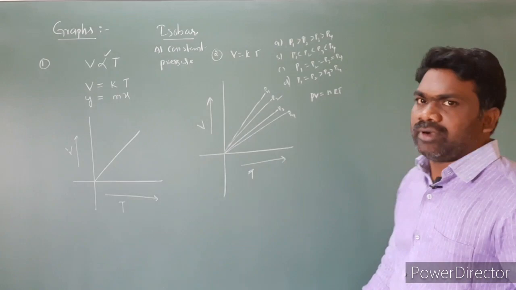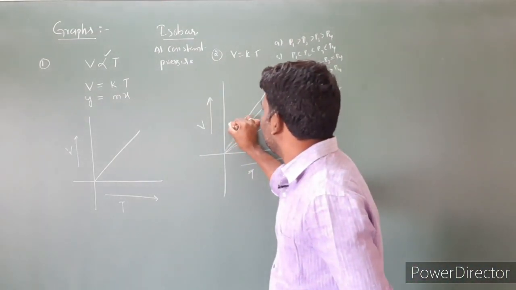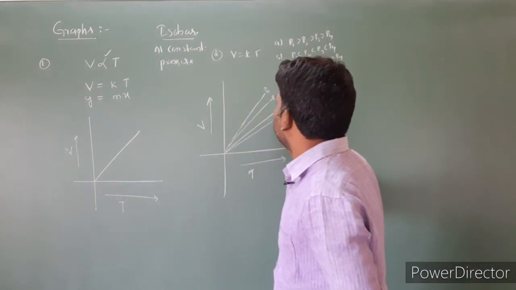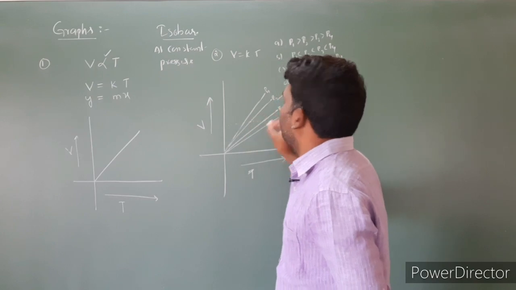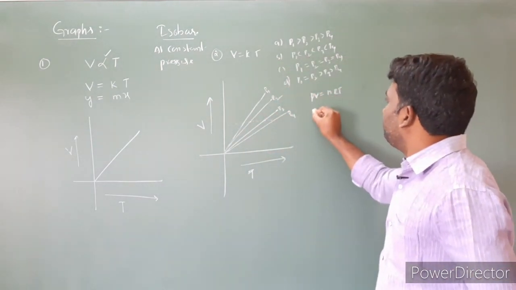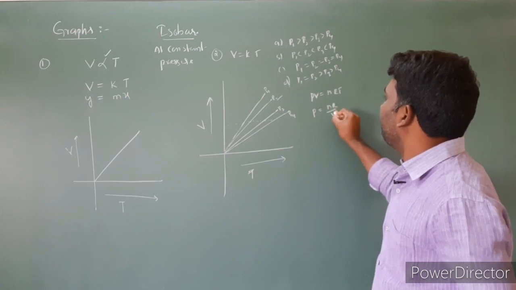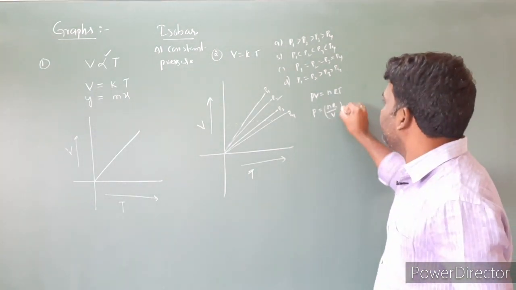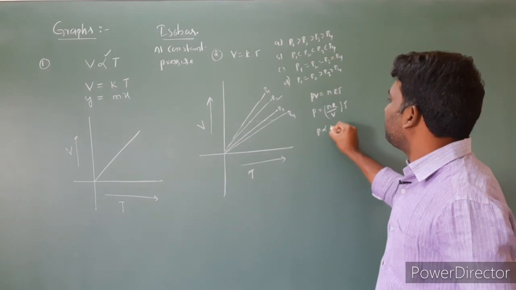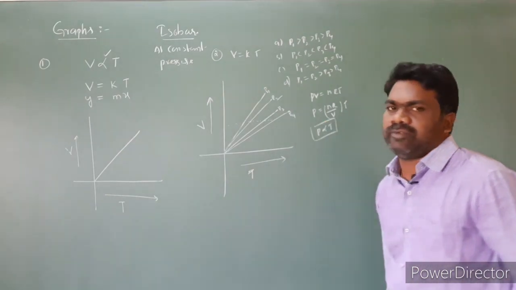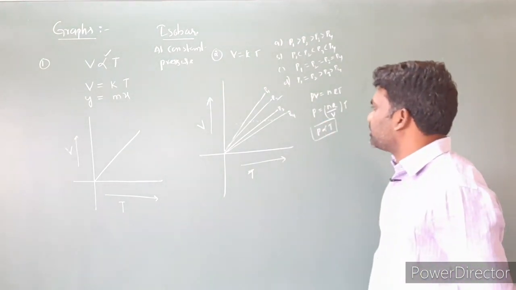Suppose I am taking volume as constant. Then P is equal to nR by V, volume constant, into T. Then P is directly proportional to temperature. Already you know this point very well.